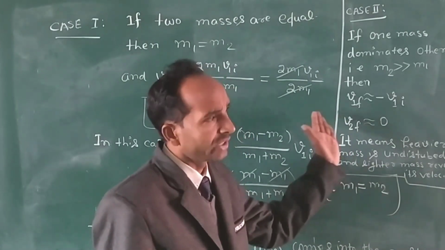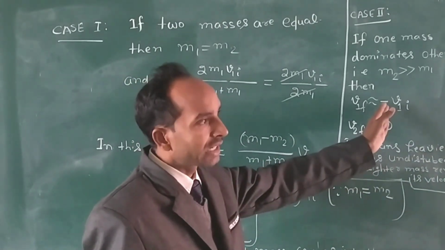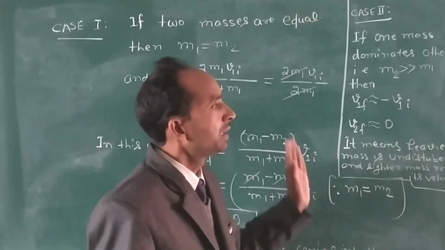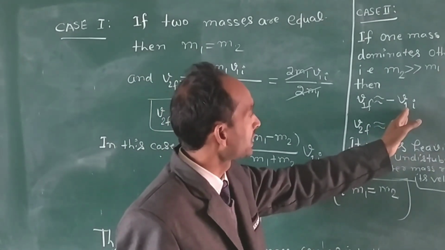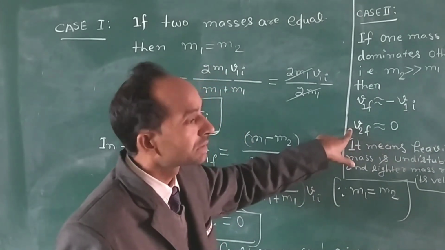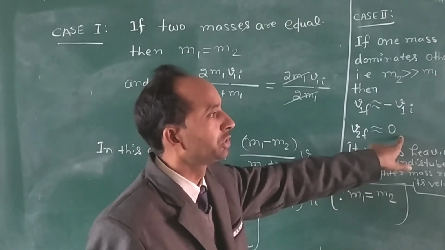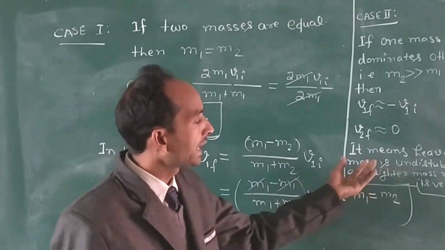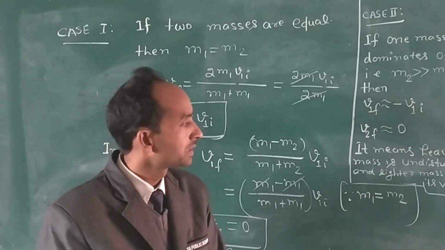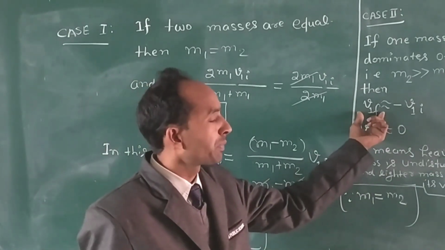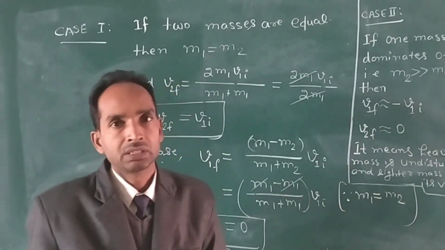That means if the body is going in the forward direction, then after the collision it will reverse, that means it comes to the backward side, and the final velocity of the second body is equivalent to 0. That means the second body will come to rest or stay stationary, but the first mass reverses its direction.